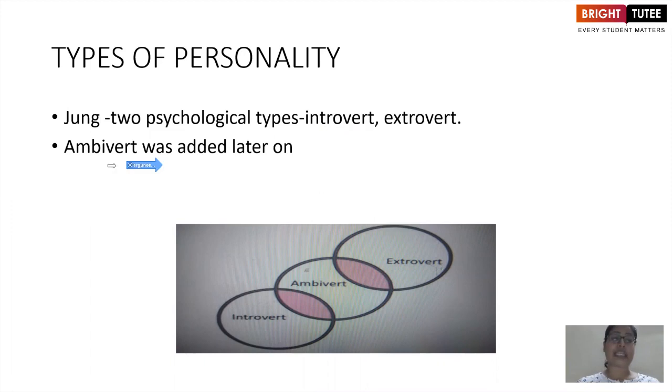Also, at a later stage, the personality type of ambivert was also added on. Now, you can see that this is introvert over here in this image. Then this is extrovert. You can see that ambivert is between them. So ambivert people have a combination of personality traits of both introvert as well as extrovert people.